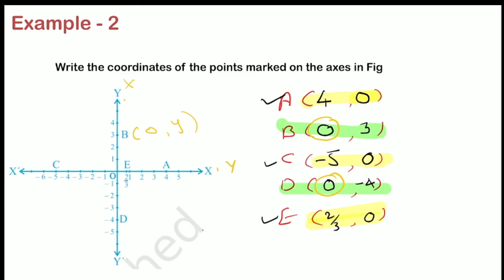Now, if you see here, let me tell you, find the distance of point A from the x-axis. Point A is itself on the x-axis, that means there will be 0 distance between A and the x-axis, right? The y coordinate is the distance of a point from the x-axis, we all know. That's why we have written the y coordinate is 0, right? So the question can be asked in this format also. What will be the distance of a point from the x-axis? If the point is lying on the x-axis, it will be 0, right? So you have to remember this also.